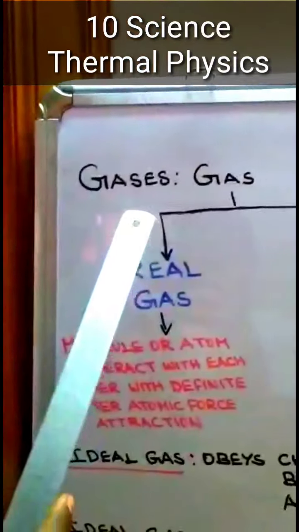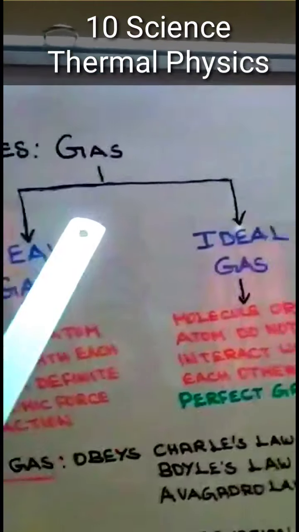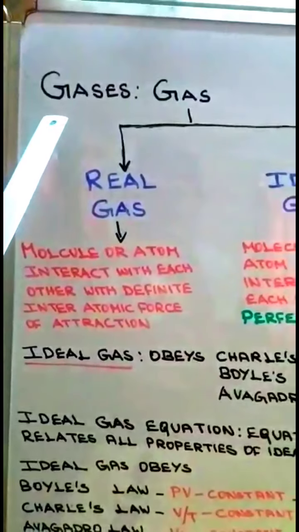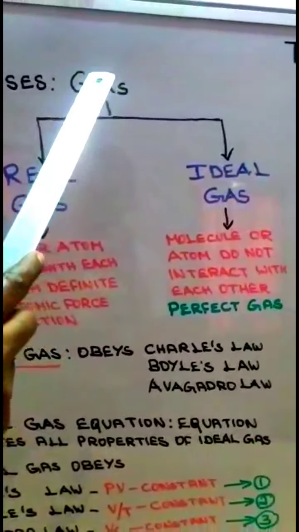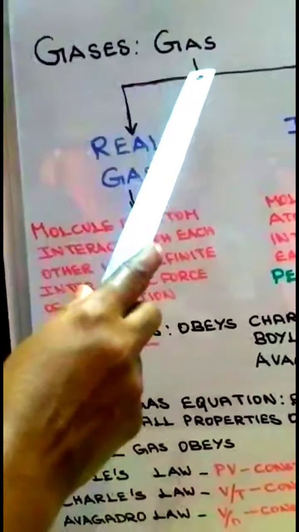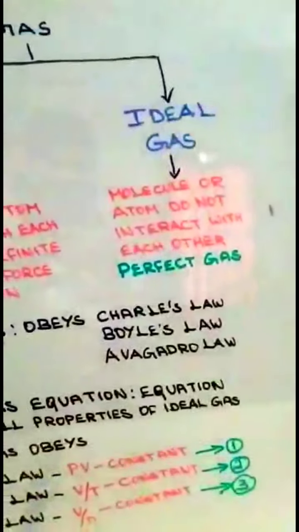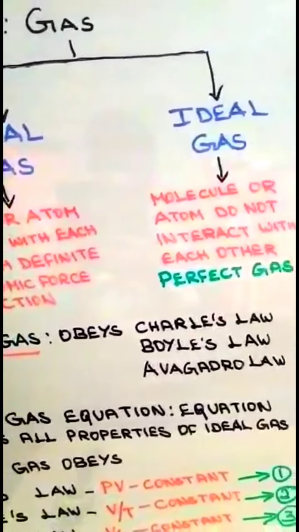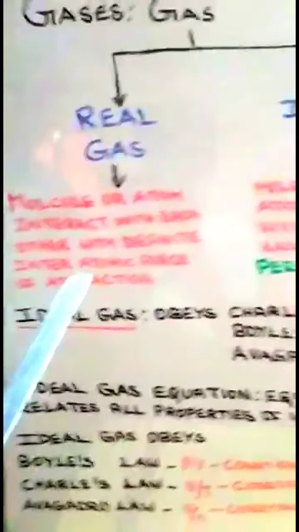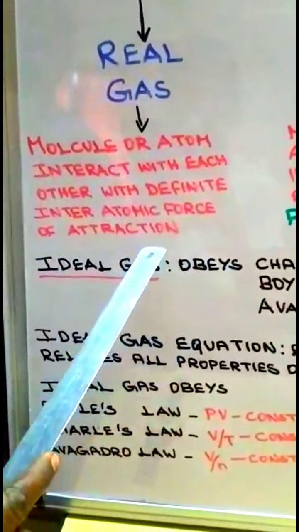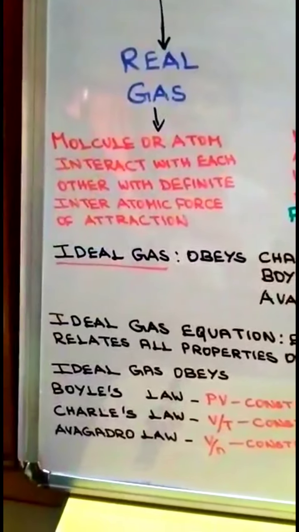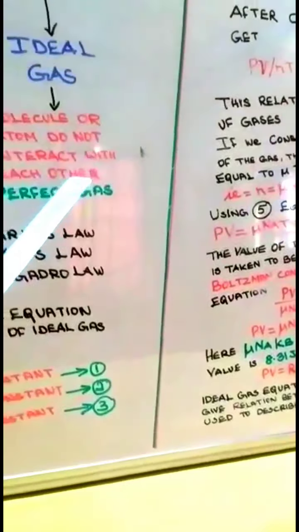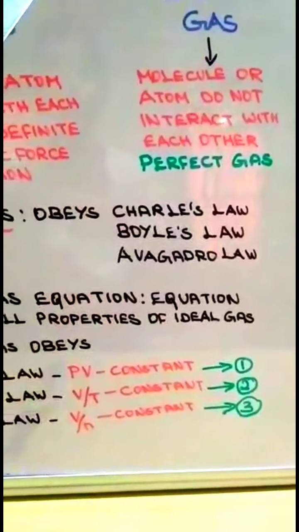In our previous classes we saw what is thermal energy, what is thermal equilibrium and what is expansion of solids, liquids and gases. Today we are going to see about gas. The gas is of two different types. That is, they are classified as real gas and ideal gas. What is real gas? If the molecule or atom interact with each other with definite interatomic force of attraction, then it is said to be real gas. Whereas, if a molecule or atom do not interact with each other, then it is said to be ideal gas.